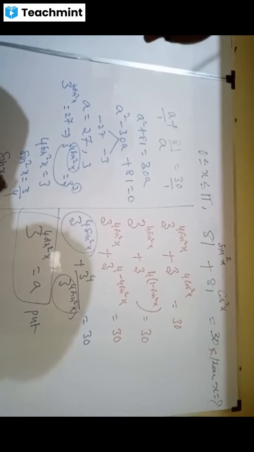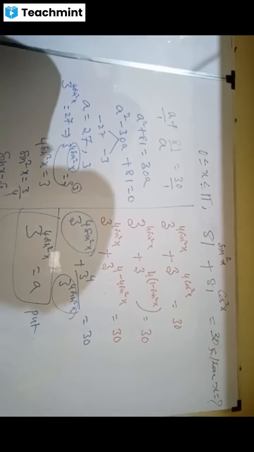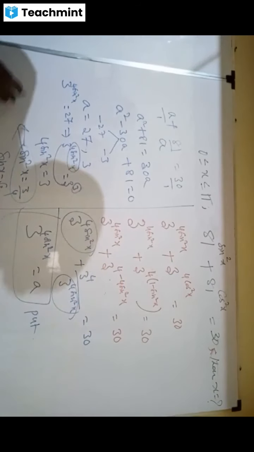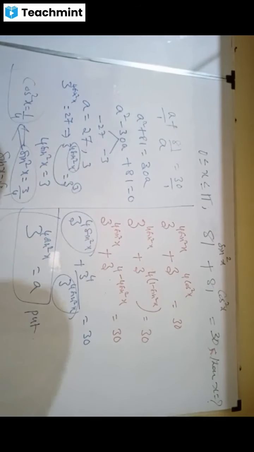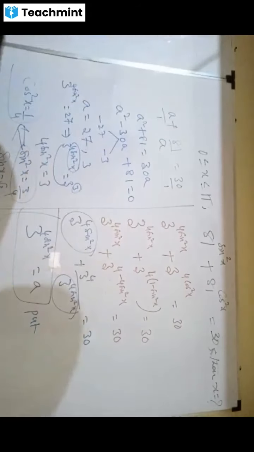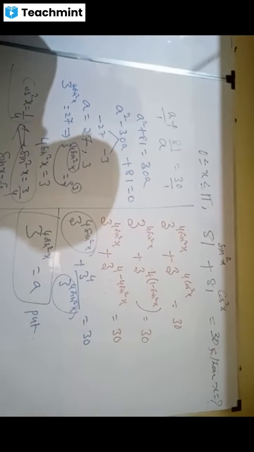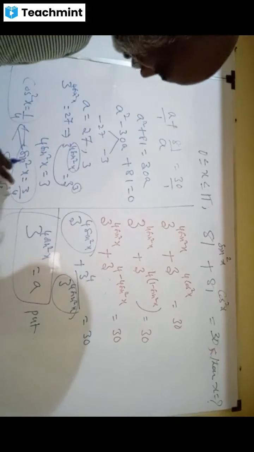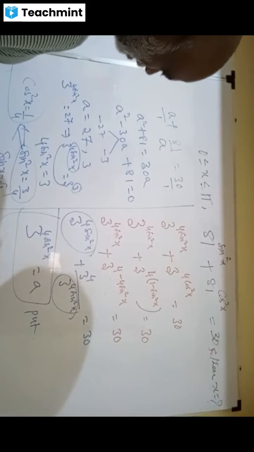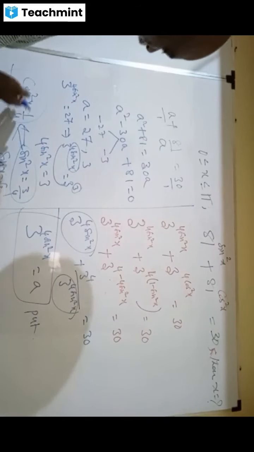Sin x equal to plus or minus root 3 by 2. Anyway, we want sin square x. If sin square x is 3 by 4, which implies cos square x equal to 1 by 4. If sin x is root 3 by 2, x equal to what? 60 degrees. Sin 60 is root 3 by 2. Anyway, sin square x cannot be negative. Sin square x is 3 by 4, cos square x is 1 by 4.